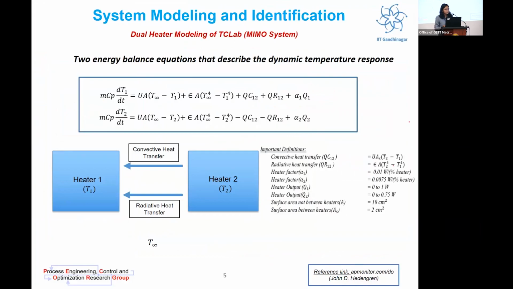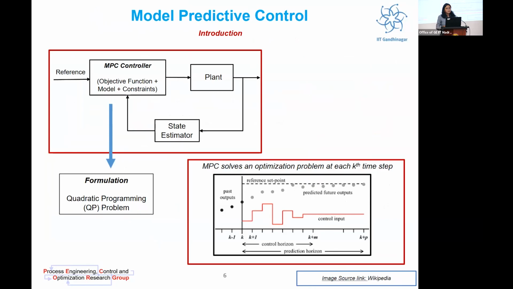Two energy balance equations describe the dynamic temperature response of a dual heater system. As you can see, the first equation indicates that the temperature change in heater 1 is basically due to three terms. The first term comprises the convection and the radiation term from the ambient, and the second term comprises the radiative and convective heat transfer from the surface area between the two heaters. The last term is analogous to the heat generation term. A glimpse of what our system is.